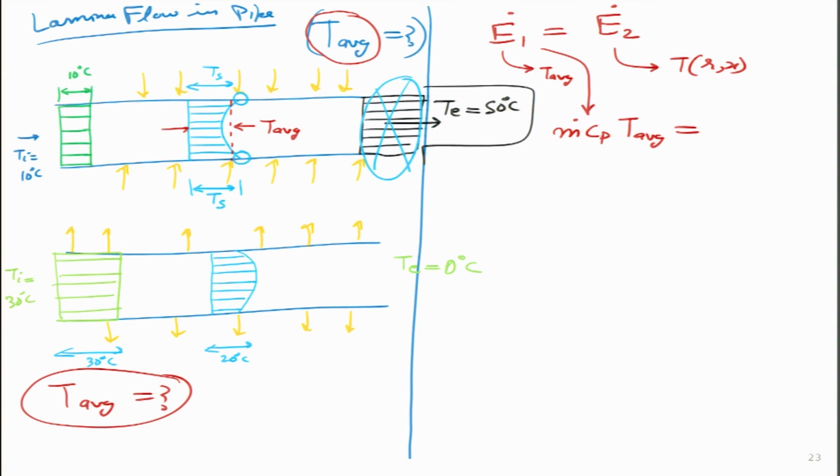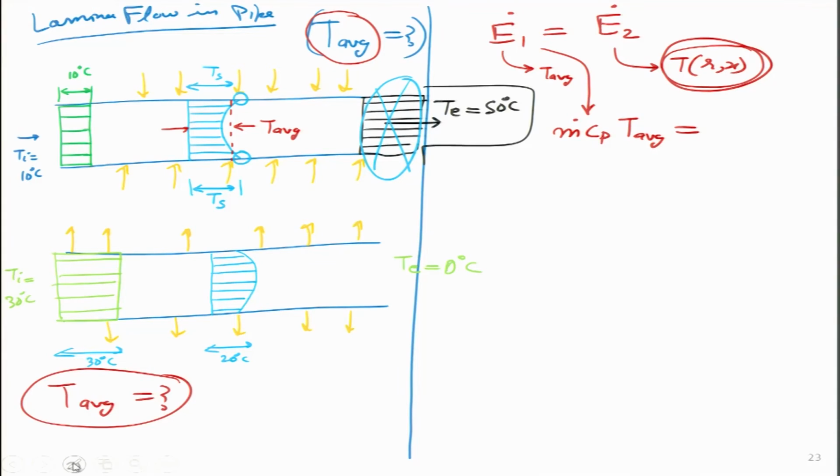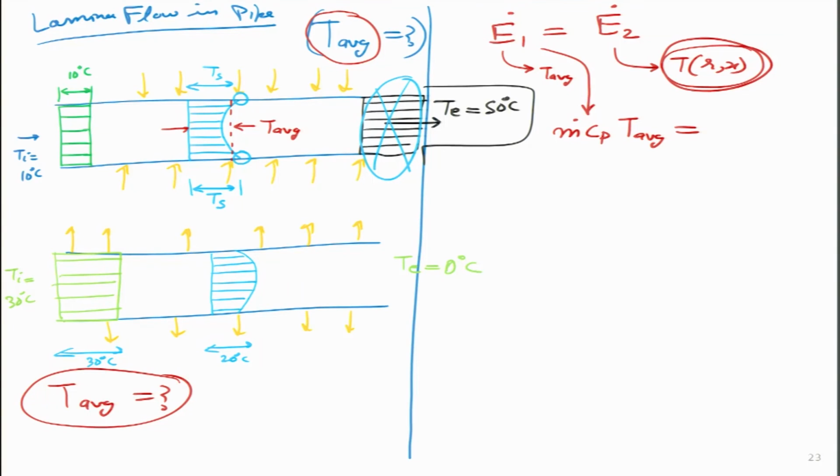On the right hand side I cannot write this expression directly, because temperature is now a function of R. It is just like that example: if the marks in the class are varying, I cannot just take the marks of one student and say that is the average marks. I have to add all of them, then divide by the number of students in order to make sense. So, here I have to calculate the energy of the whole flow, and if it is a function of R, then I have to integrate. So, this is how I am going to write that expression.